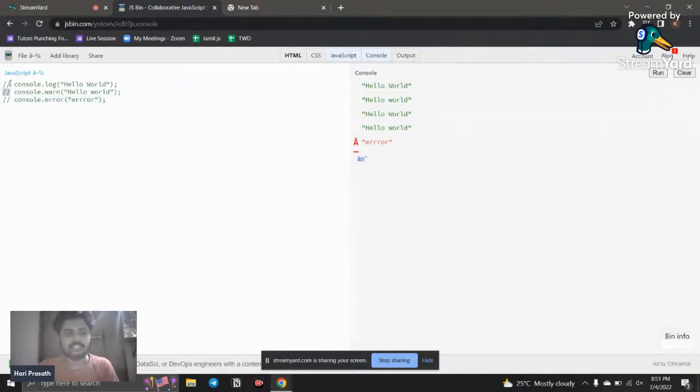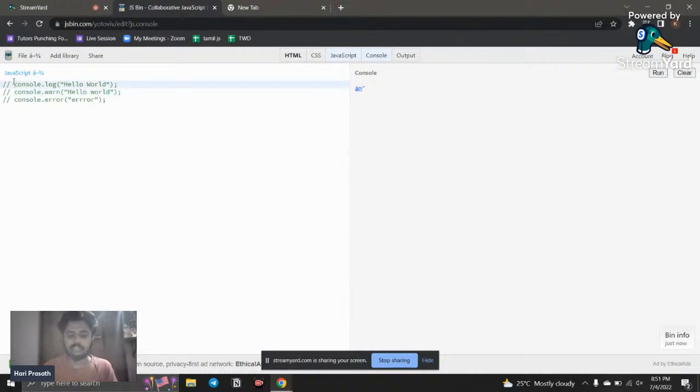If I comment it out, the computer will not run any of that code. I just refresh it and run, and here you can see there is no console output, because everything is commented out. So how do we comment it out?